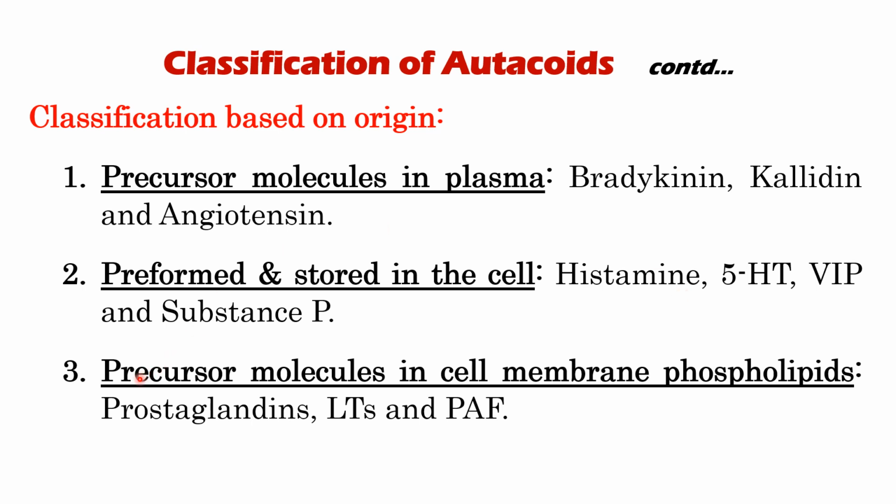We also have the precursor molecules in the cell membrane phospholipids. So they are derived from a molecule that is present in the cell membrane, particularly in the phospholipid component. Examples of this are the eicosanoids, the prostaglandins, the leukotrienes, thromboxanes, as well as the platelet activating factor, or the PAF.